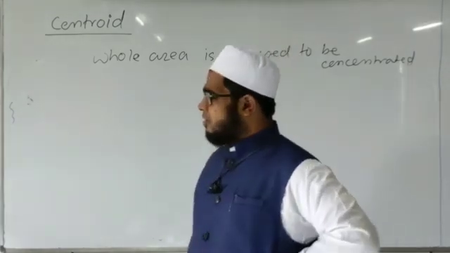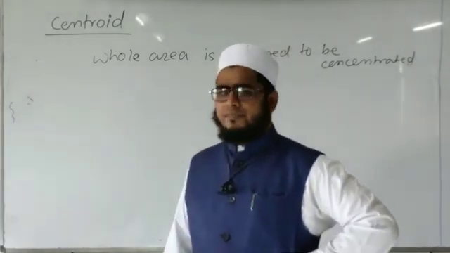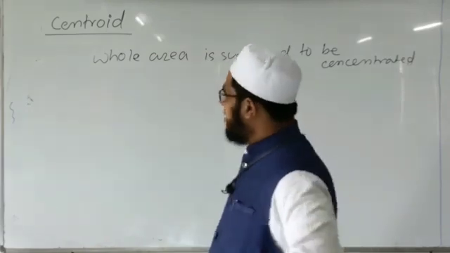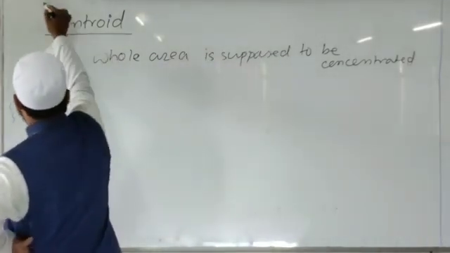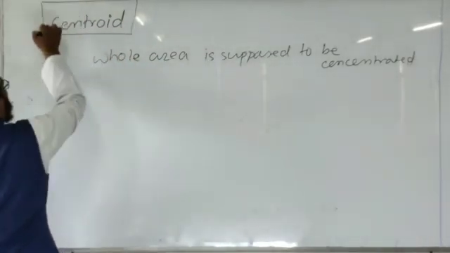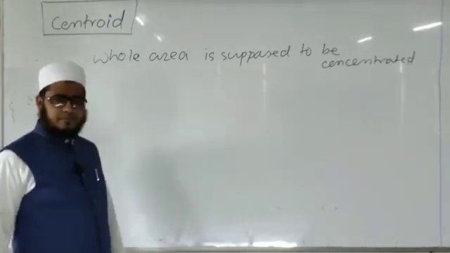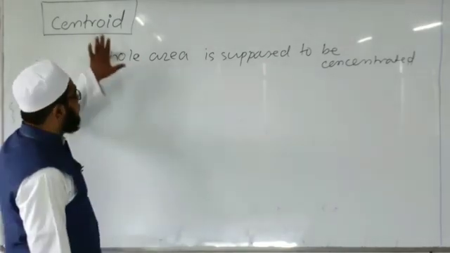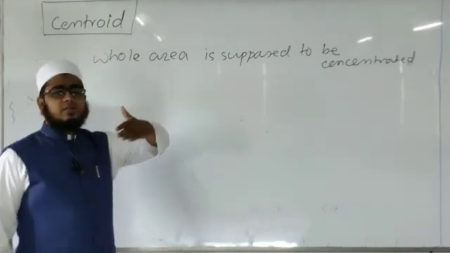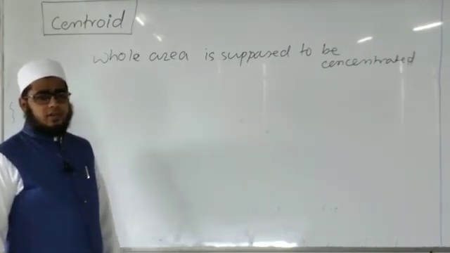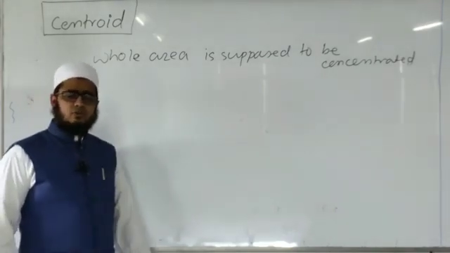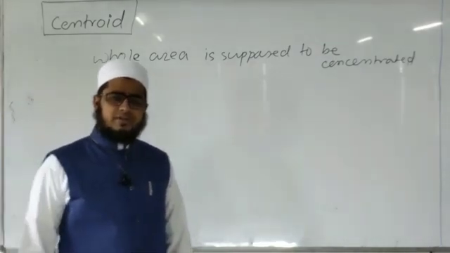Generally, the centroid is the point of geometric center. Means the centroid will lie on the geometric center of the figure. In standard figures, we know what the geometric center is.